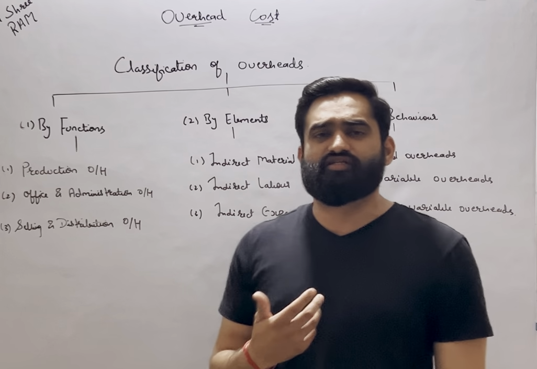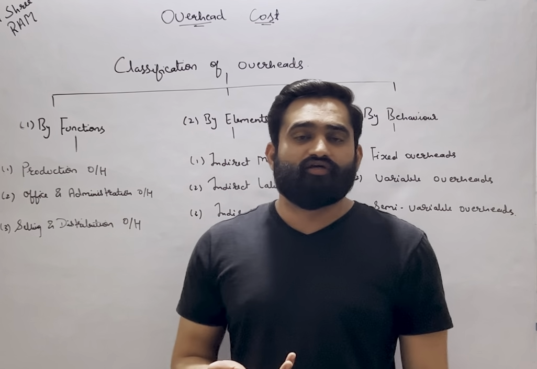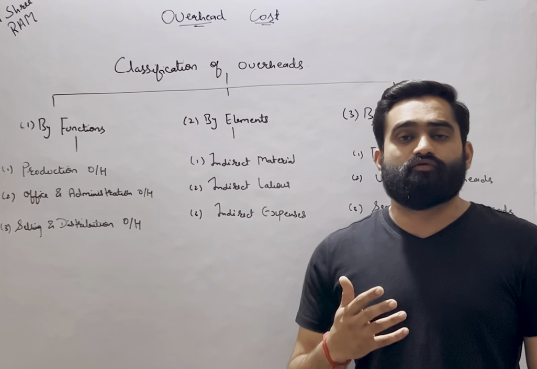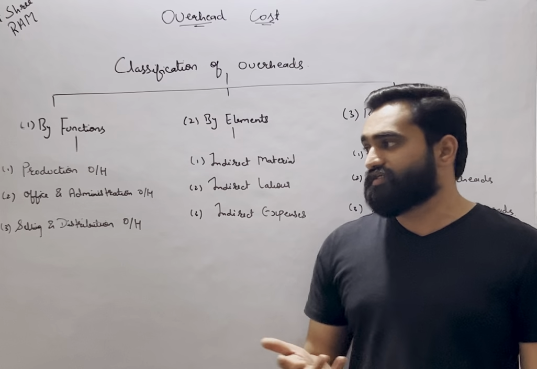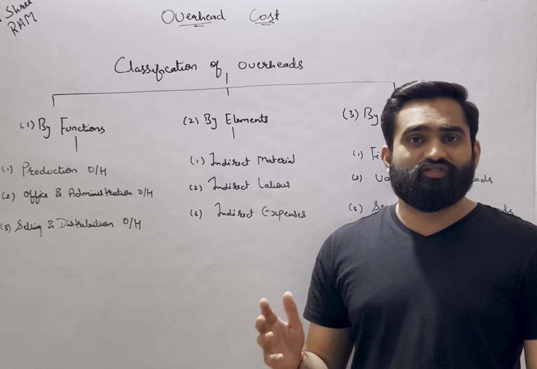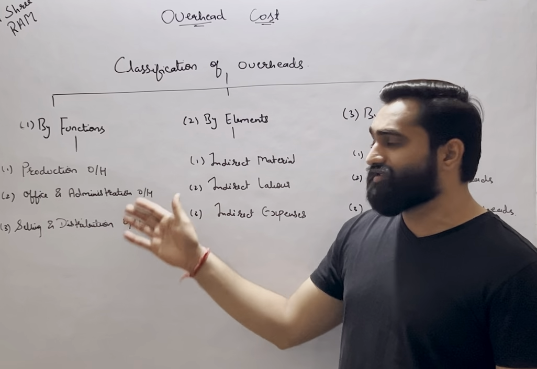If you look at the distribution overheads, carriage outward can be one of the examples. Then whatever expenses you make behind the warehouse, that can also be one of the examples of distribution overheads. So this is the detailed classification based on the functions.